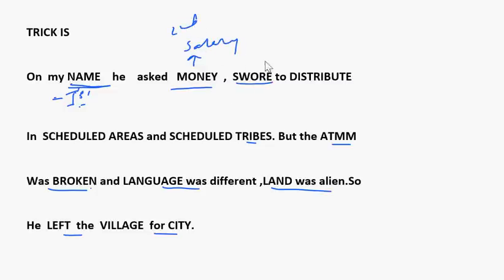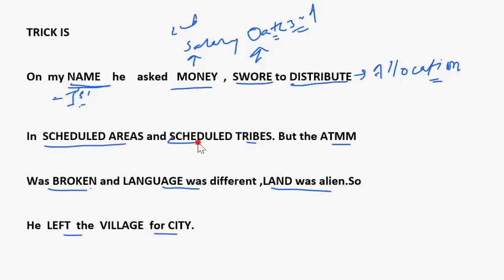Then swearing means oaths and affirmation. It is the third schedule. Distribute means allocation of seats in Rajya Sabha. Fourth schedule. Then scheduled areas and scheduled tribes. Fifth schedule.